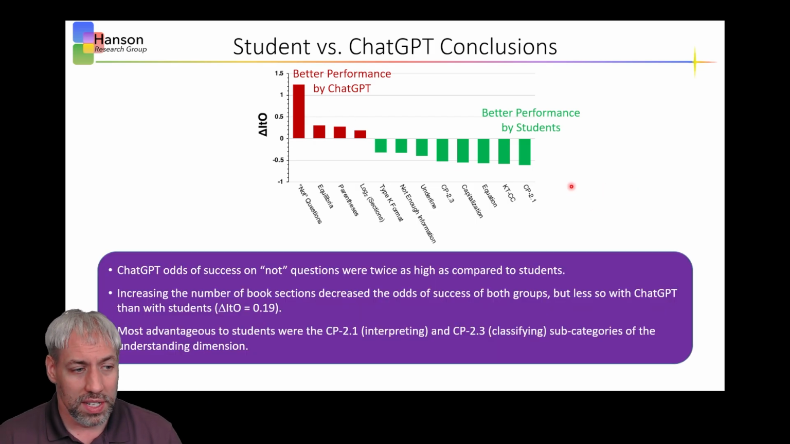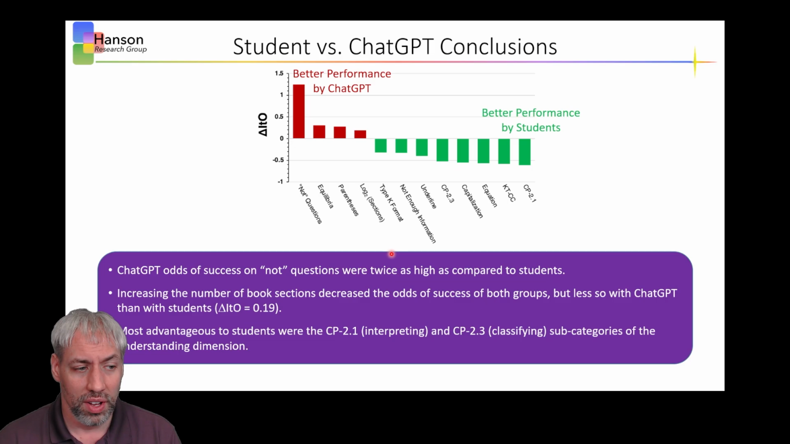And so some of the take-home messages: both students and ChatGPT increased their performance when not was included in the question. But ChatGPT was better at questions that contain not. In fact, the odds of success were twice as high when the question contained not for ChatGPT relative to students.